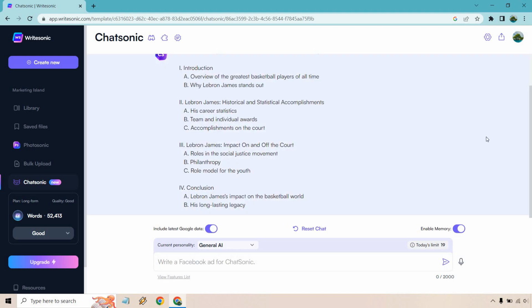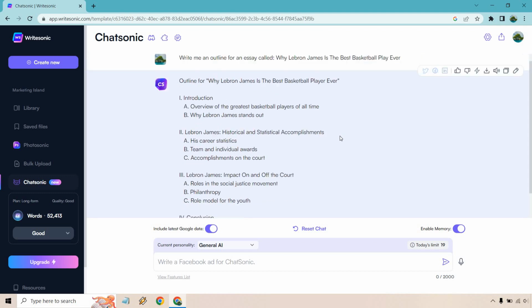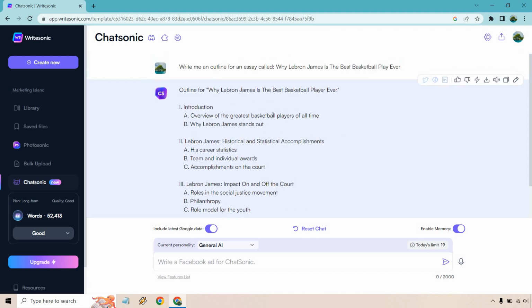All right, so we have a very short outline. Obviously, you can expand upon this. If you ever wanted to write more, it's pretty simple. Given the fact you probably know a little bit about the topic, you could bring up more sections talking about not only his impact on and off the court, you can talk about what he's done, maybe some of his endorsements, some of the stuff he's funded, the championships he's won, the MVPs he's gotten, and so on and so forth. But let's go one at a time. I'm probably not going to do all of these, but let's go with each section.